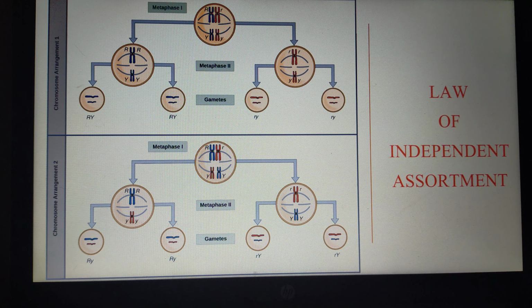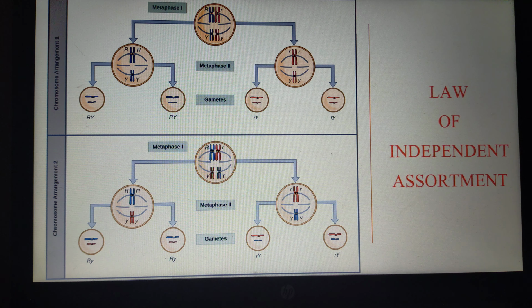If the dominant form goes with the dominant form alone, then we get only the dominant form. The paternal variety and the maternal variety alone will be formed. Whereas if you see this condition, the dominant form also goes with another recessive allelic pair. So as a result, we get a new plant. So always the independent assortment will lead to genetic diversity, right?